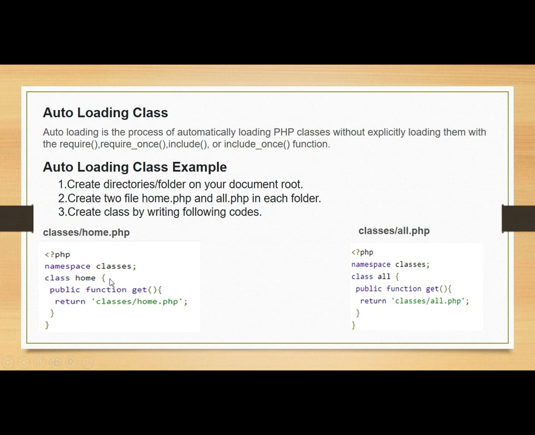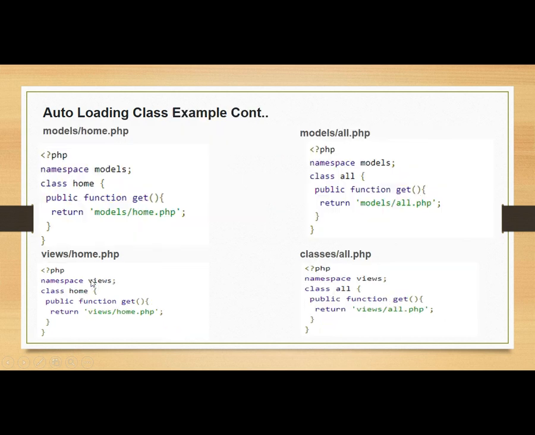It's simply the creation of one class called home and another class called all. So in all.php the class is called all, and in home.php the class is called home.